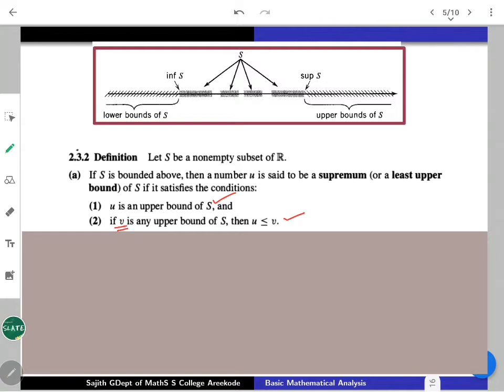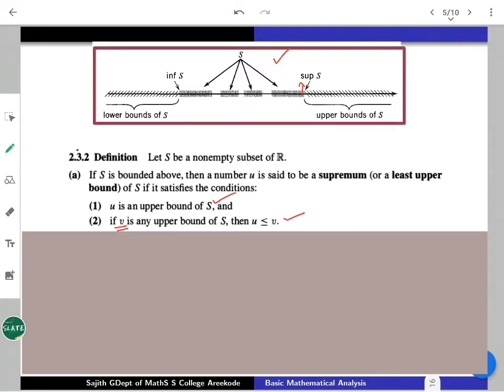That is what we are trying to say. So for all these pieces of S in this figure, the supremum is happening somewhere here. Anything beyond that, I mean to the right of that, is obviously going to be upper bounds of S.